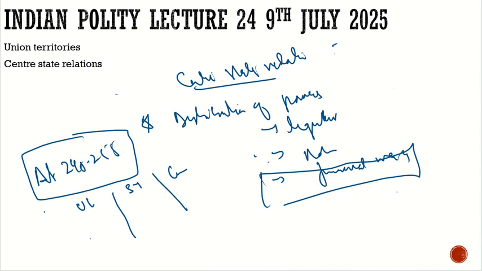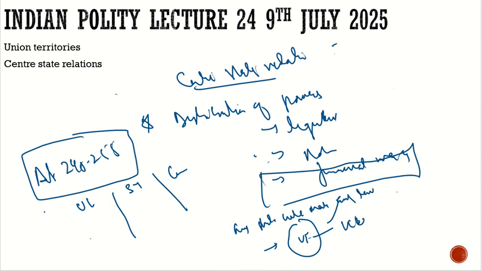Tomorrow, suppose any state makes any law. Can this law extend to the other states? For example, Uttarakhand came up with the uniform civil code. Can this uniform civil code extend to the other territories too? The answer is no.